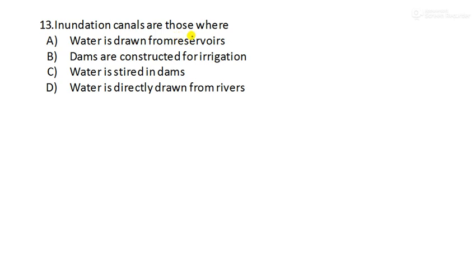Inundation canals are those where, inundation canals. So canals are of mainly two types, inundation and perennial, right? So here you should know the meaning of both. So what is the answer? The answer is, sorry, water is directly drawn from the rivers.